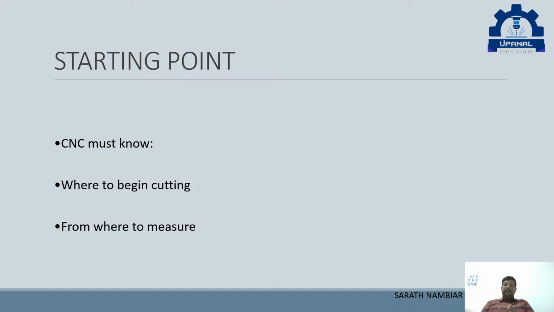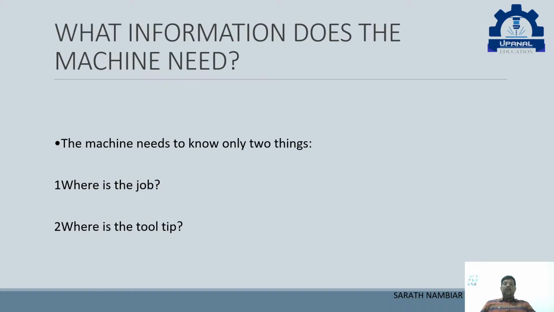Because for some pieces, for example if you take this piece, sometimes the starting point will be on the side. For some places, it will be in the center. So this is how we get the offsets. The machine gets confused if you don't feed that. How will the machine know where my job is, or where my job measuring has to start from? This we cannot do. So that is the main reason why we need the offsets.